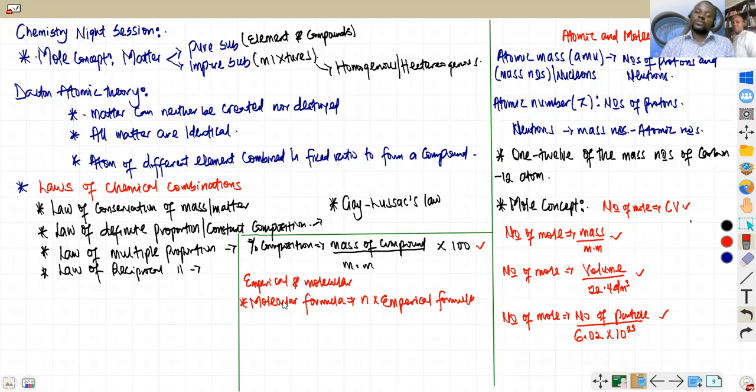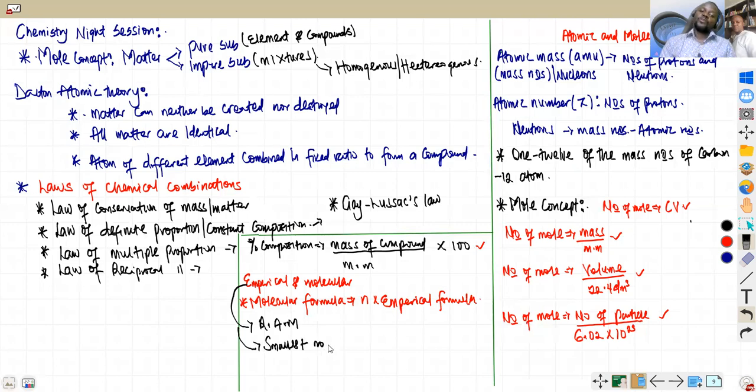How do you calculate empirical formula? You might have studied that in early classes, and if you haven't, the process is quite easy. You get the percentage composition of each element forming the compound and list them out. Next, you divide by the relative atomic mass, the RAM. After dividing by RAM, you divide by the smallest number. This is the way we compute the empirical formula.